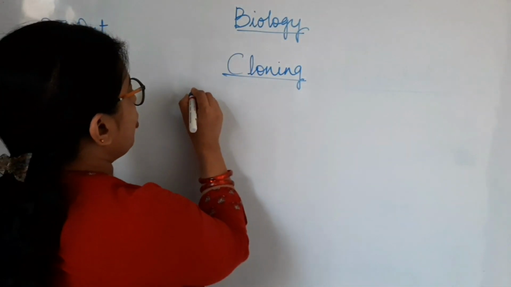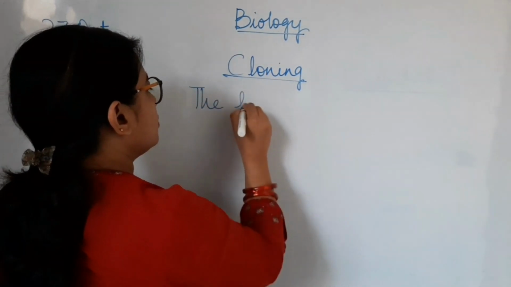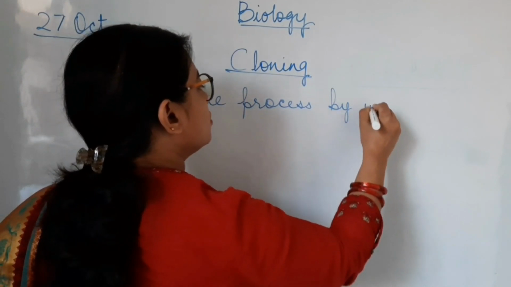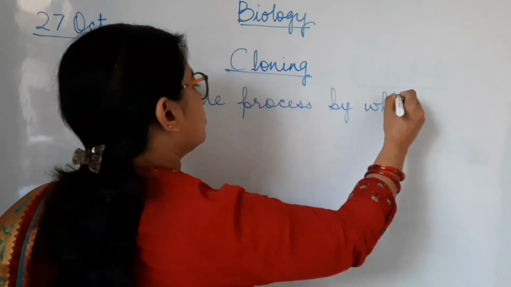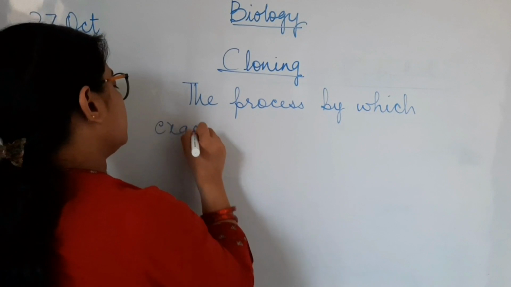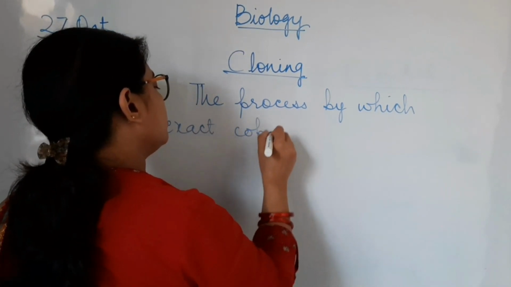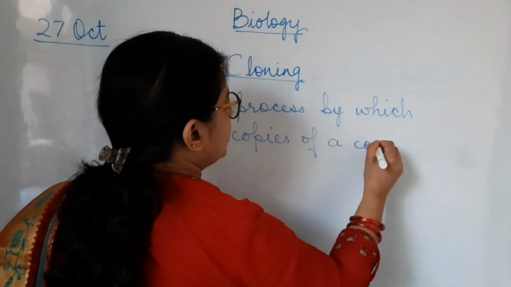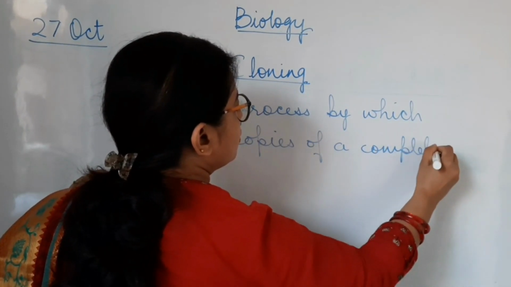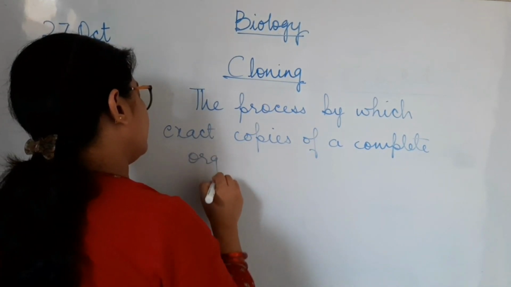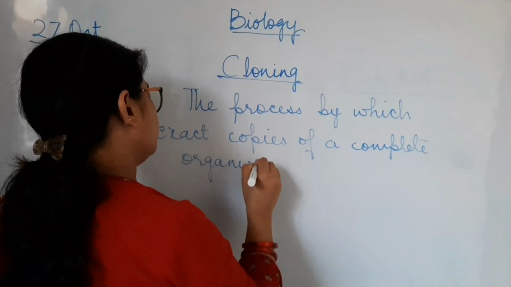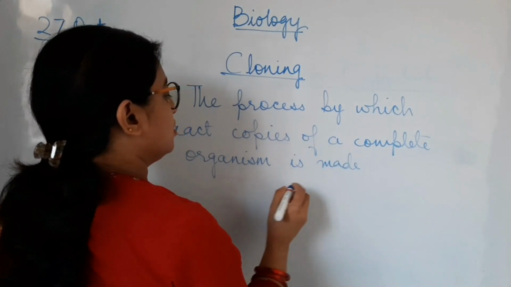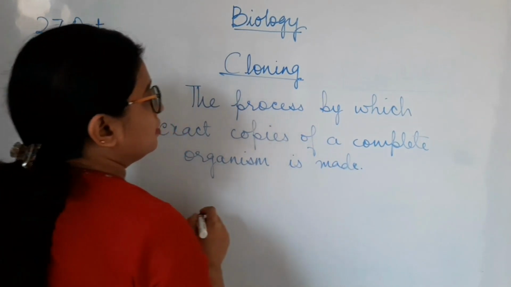Well, cloning is the process by which exact copies of a complete organism is made.